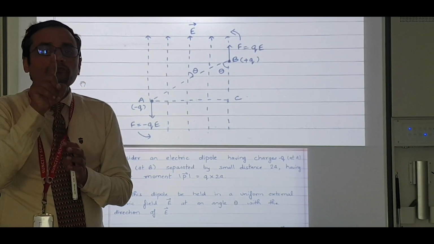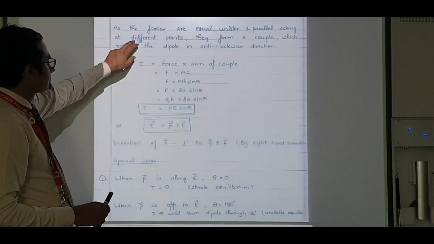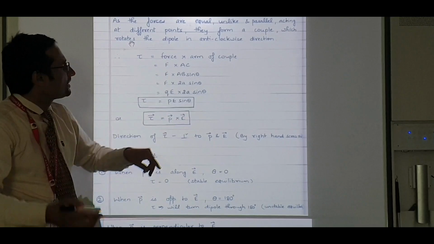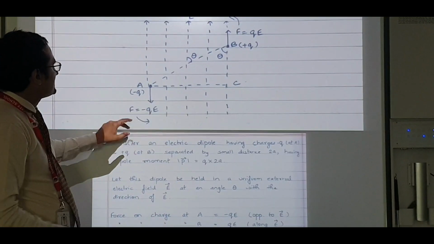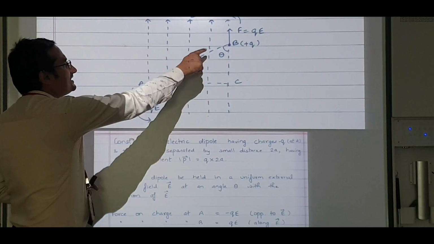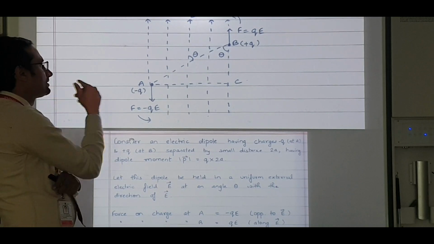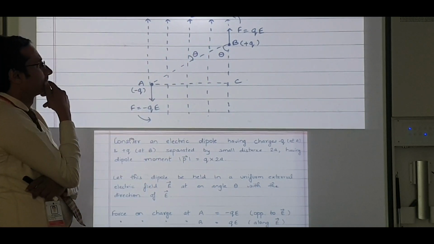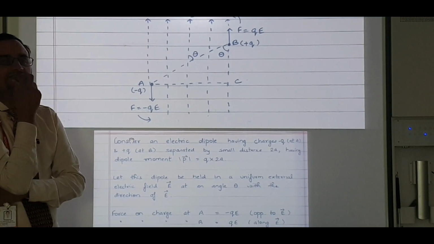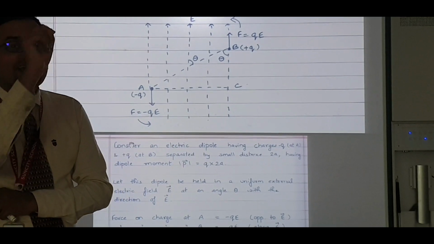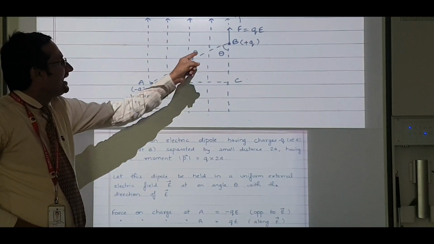By the way, what is the formula for torque? Tau is equal to force into perpendicular distance. Force into arm of couple, that is perpendicular distance. That is force into AC. Let's see AC. This is AC, this is theta. Let us find out AC. This is 2A, I know the hypotenuse. I want to find out the perpendicular. I have the angle. What should I use? Sin theta. So your AC will be equal to AB sin theta.